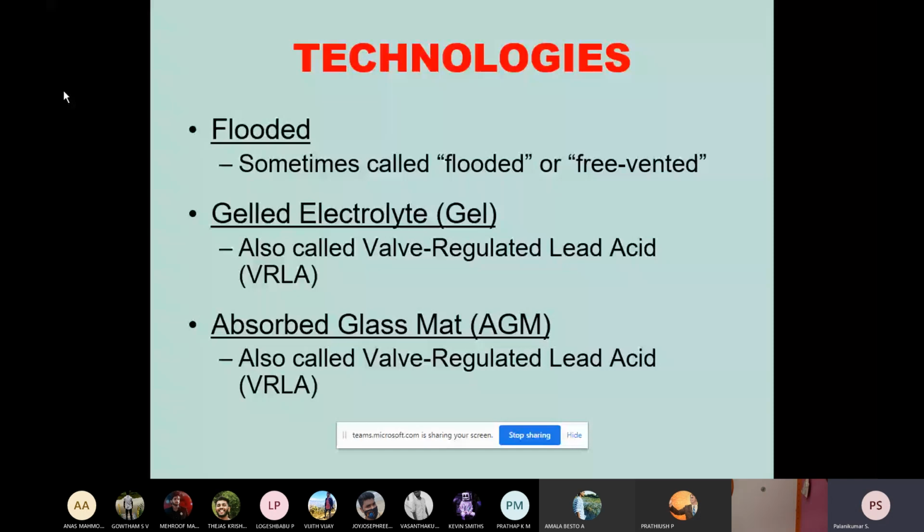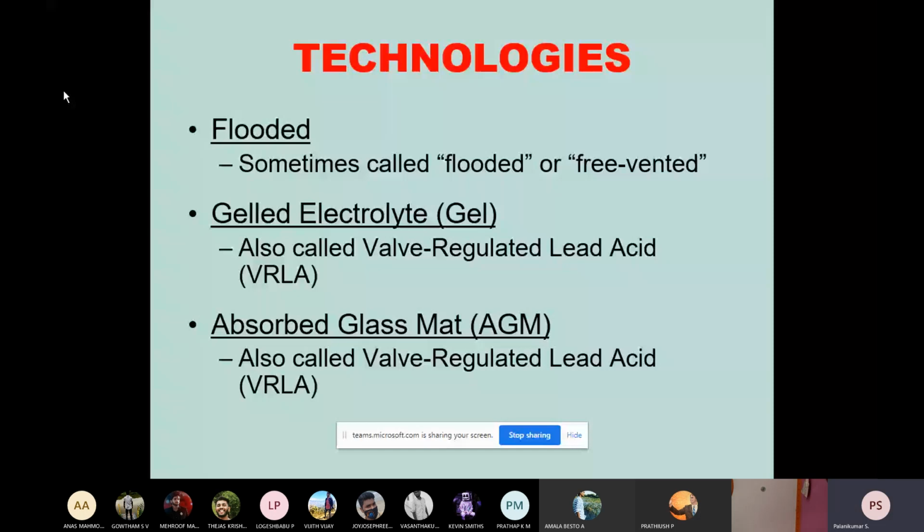That is the reason why nowadays, in all electrical vehicles and hybrid electrical vehicle configurations, we are using lithium-based batteries as the energy storage system. Comparatively, they have more than 10 times the energy density of a lead acid battery, but they are a little bit costlier.